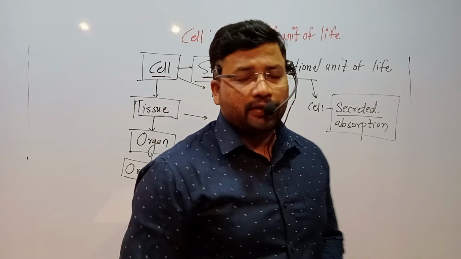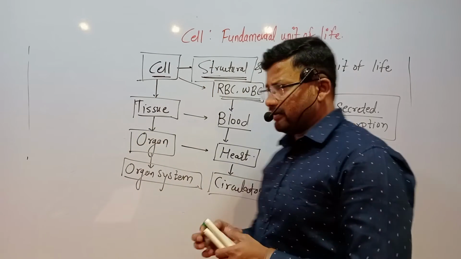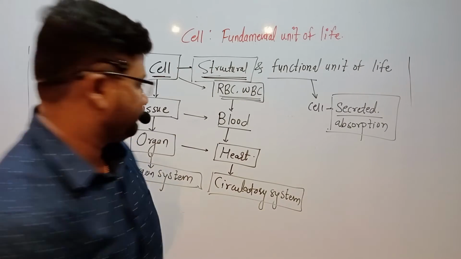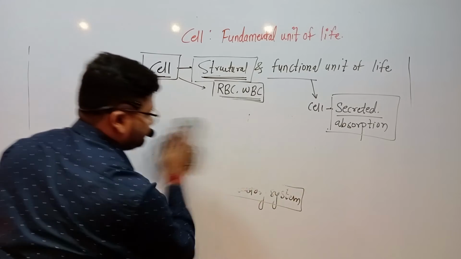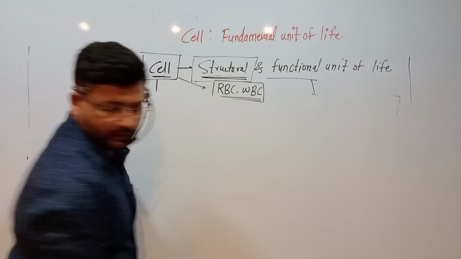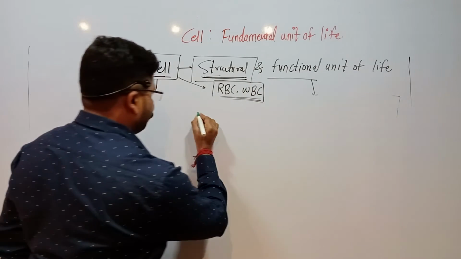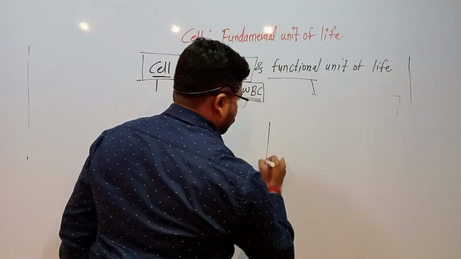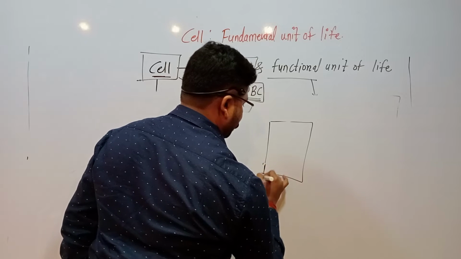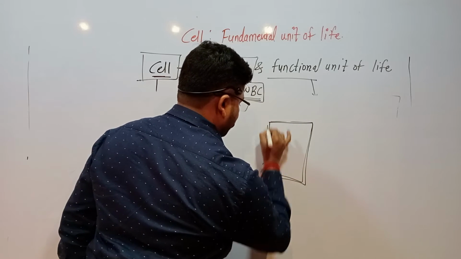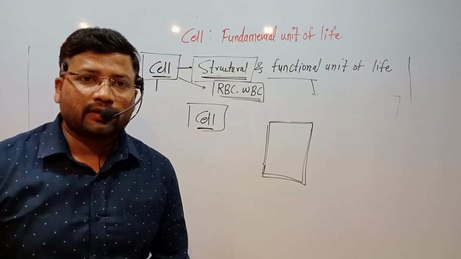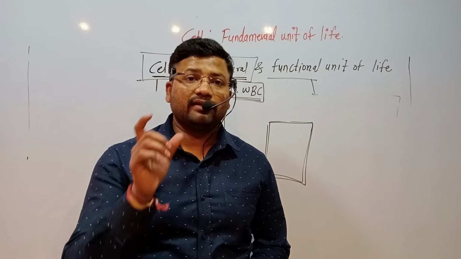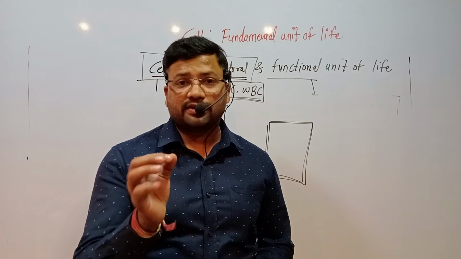Now we know the cell. If we draw a single cell, in that cell there are some structural organelles or structural parts.